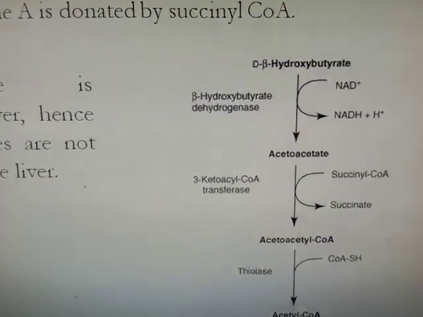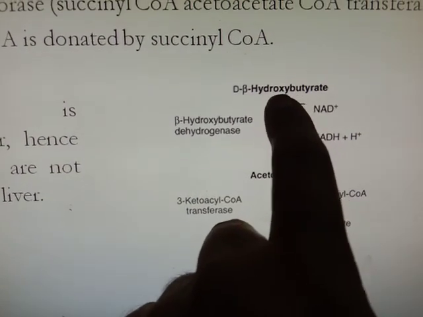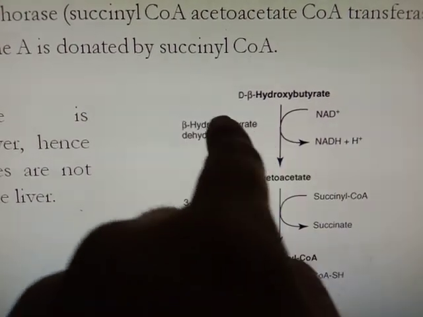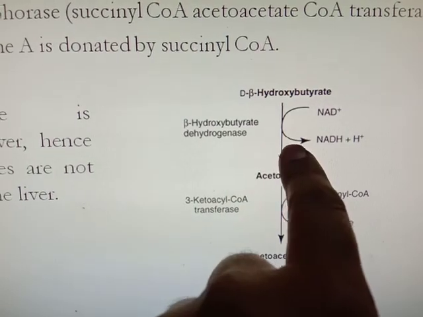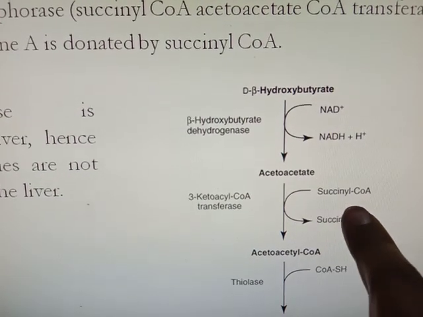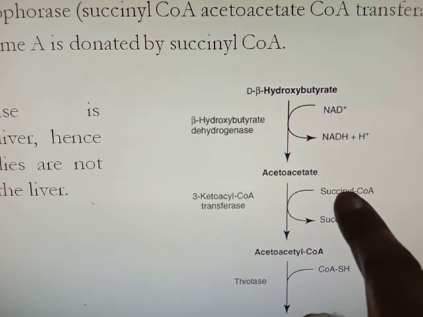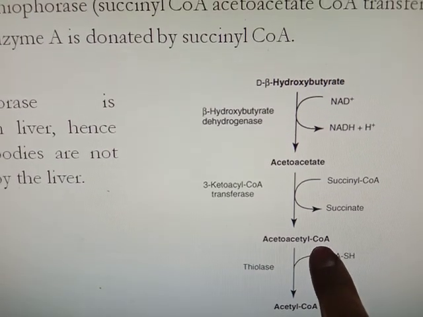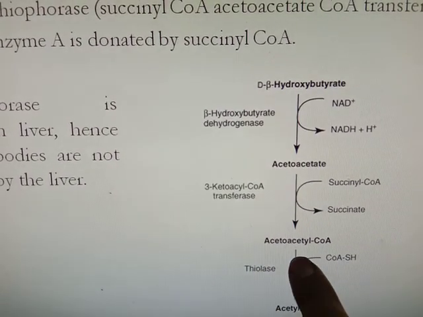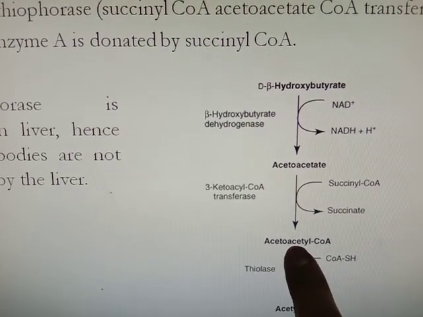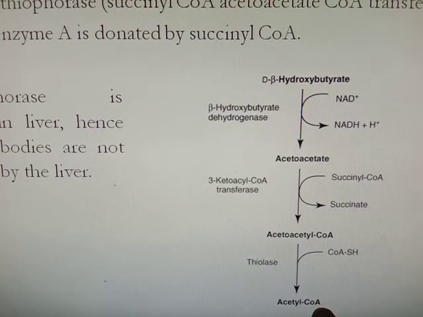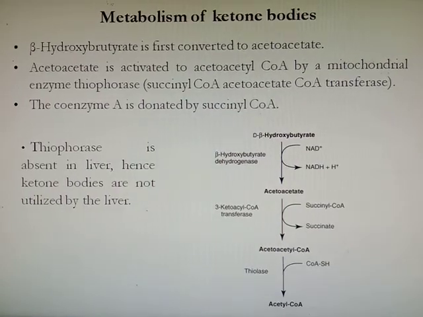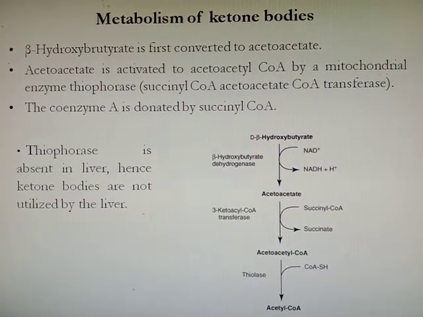Now here, the beta-hydroxybutyrate which is formed during ketone body synthesis will form acetoacetate with the help of the enzyme beta-hydroxybutyrate dehydrogenase. Now this acetoacetate will combine with succinyl coenzyme A. Here succinyl coenzyme A will provide the coenzyme A and succinate will be released to form acetoacetyl coenzyme A. Then again the thiolase enzyme, the same enzyme, will break down that acetoacetyl coenzyme A to acetyl coenzyme A, which will be utilized in the citric acid cycle or used as a source or precursor for fatty acid synthesis.